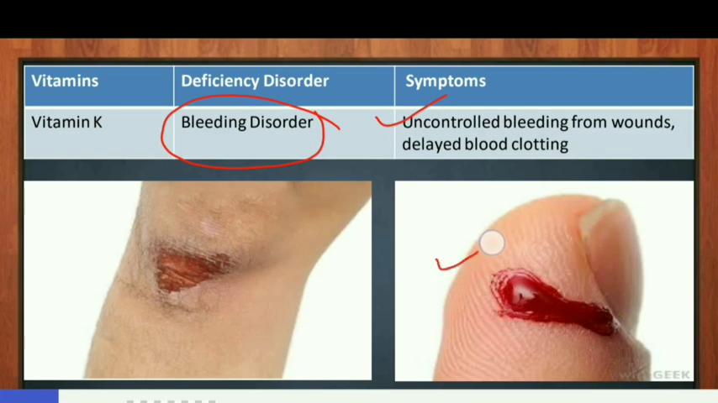This image shows bleeding after a cut. If this blood coming out would not stop, it will result in excessive bleeding. Vitamin K helps to stop this excessive bleeding by forming blood clot. This is blood clot. Blood clot is sticky lump that forms when blood dries up or becomes thick. And this blood clotting prevents excessive bleeding when you are injured or cut. So, when there is deficiency of vitamin K, blood clotting delays and results in excessive bleeding due to injury.